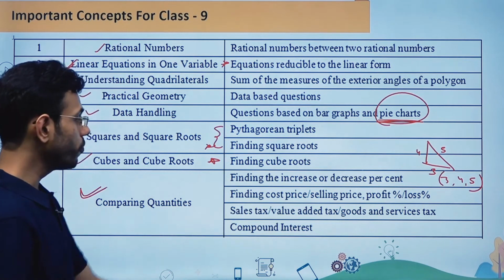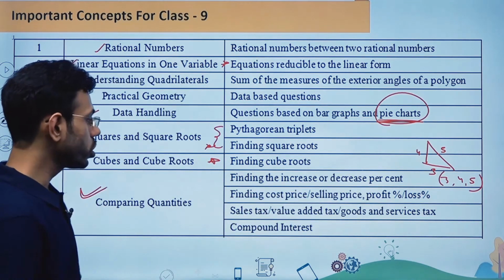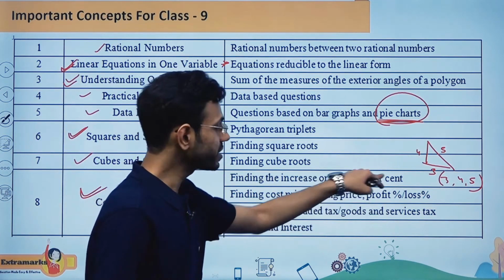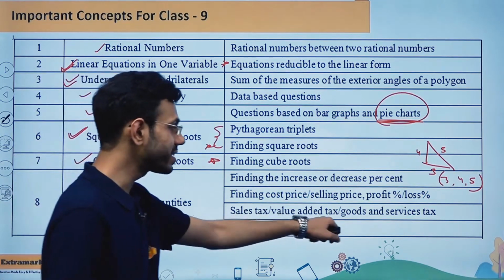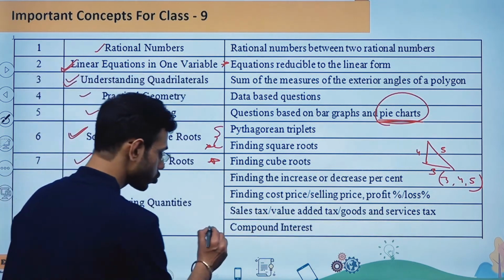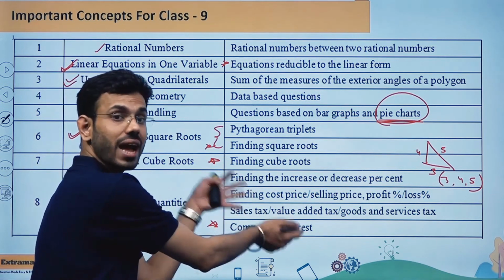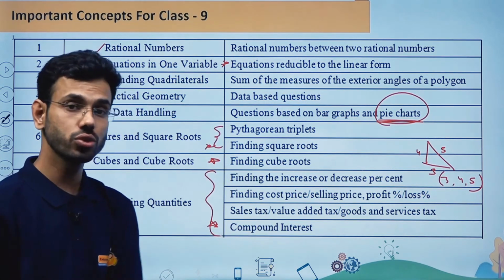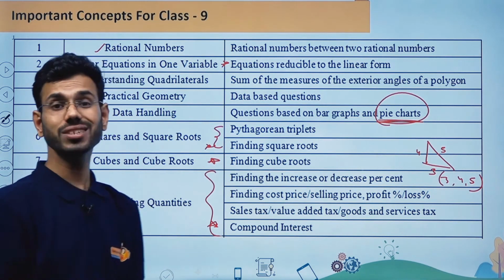First part is finding the increase or decrease percentage. Second concept is finding cost price, selling price, profit percentage or loss percentage. Third concept is sales tax, value added tax, goods and service tax, and the fourth concept is compound interest. So there are a variety of concepts, and each and every concept given here is very important. Now again, focus students, what I'm going to tell you is about the number of questions they are going to ask you in mathematics.